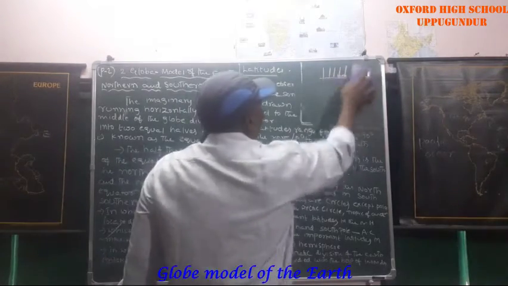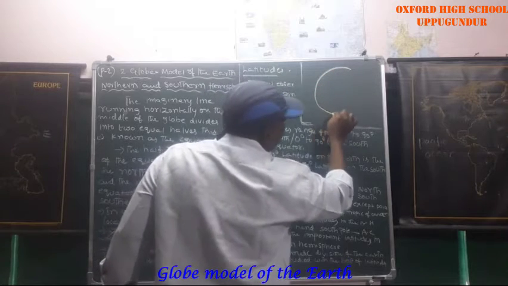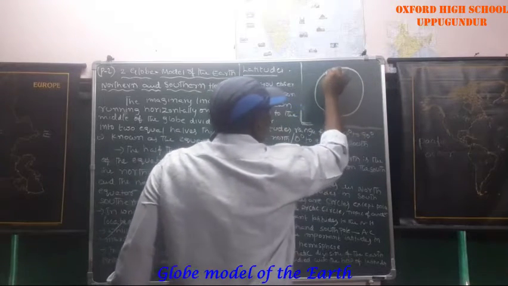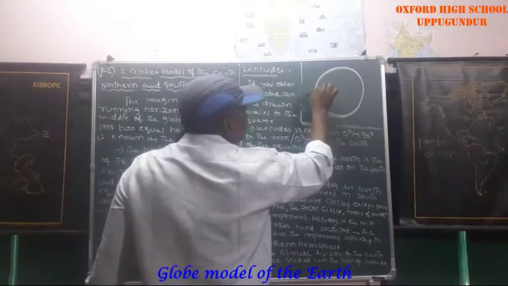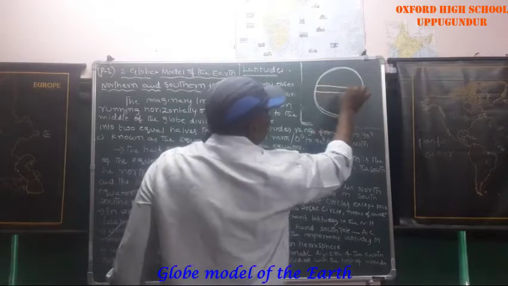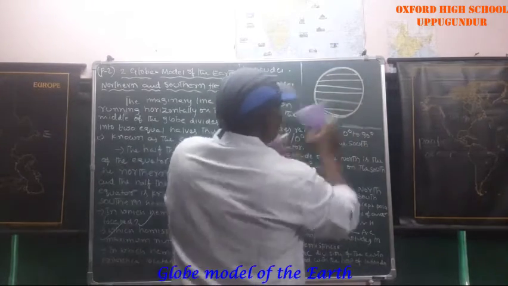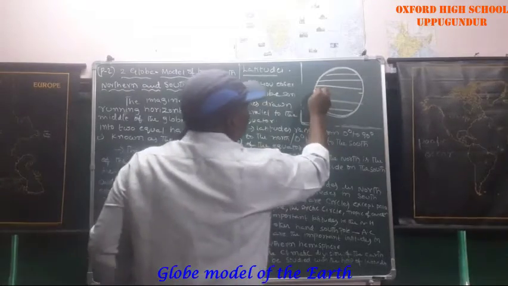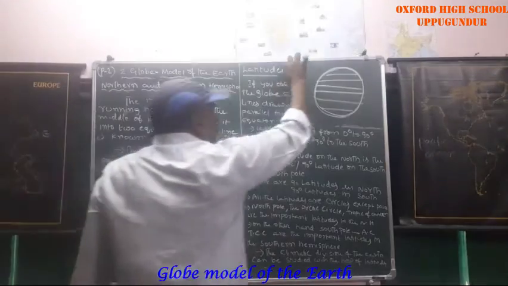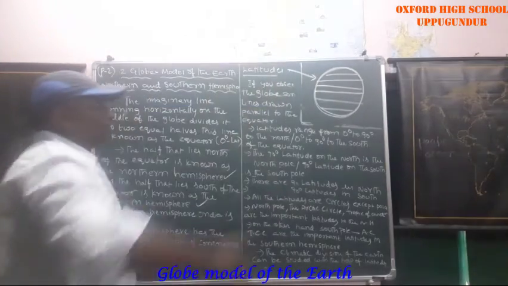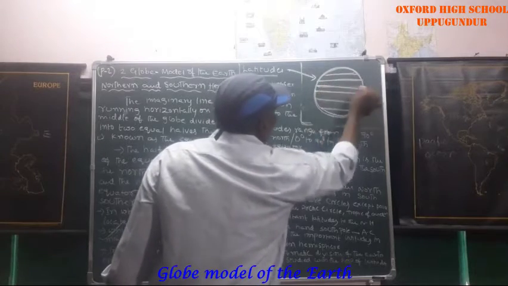If you see the globe, you identify horizontal lines as well as vertical lines. Now we are talking about horizontal lines. These horizontal lines are called latitudes.